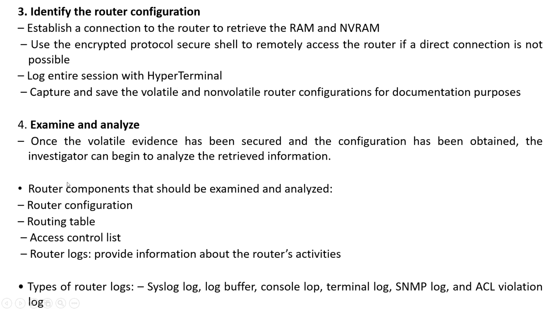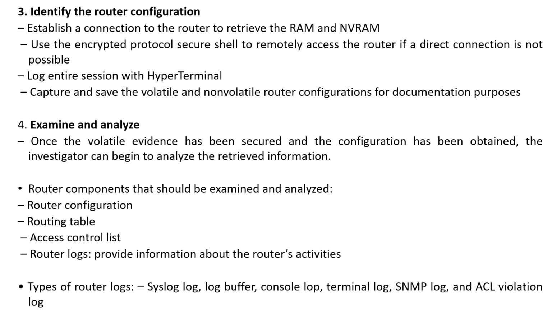Once these things are done, we need to examine and analyze the information. For this, the examiner should have the router configuration, routing table, access control list, who had access at which particular time, and router logs. Very important. There are different types of router logs, like log buffer, system log, console log, and terminal log. All these log files are gathered, and only then is the analysis done.